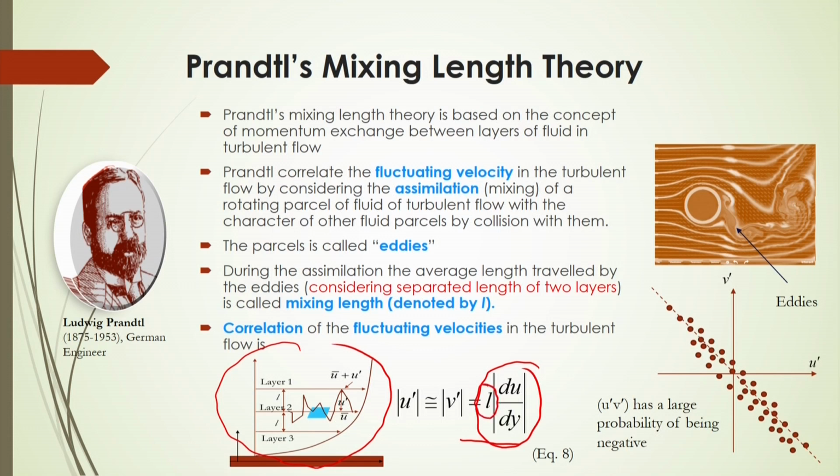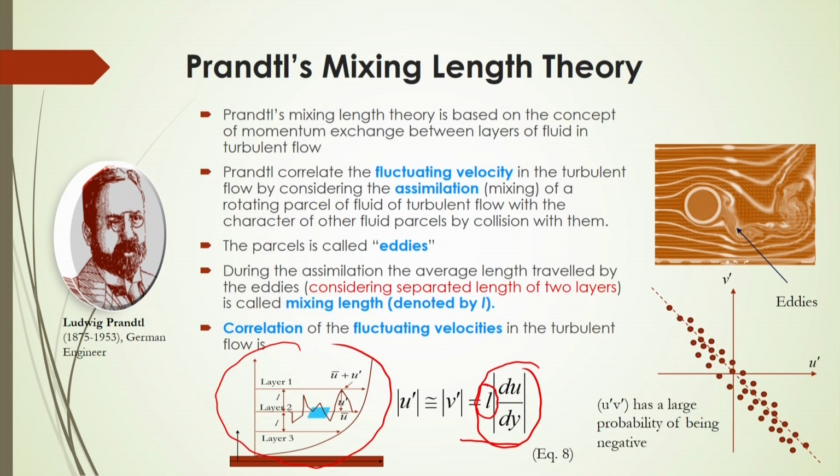This mixing length is nothing but the separation of the two layers whenever fluid is flowing as a streamline. At higher velocity the streamline will be broken down, and there will be a velocity gradient, and that velocity gradient will give you how these fluctuating components are estimated.